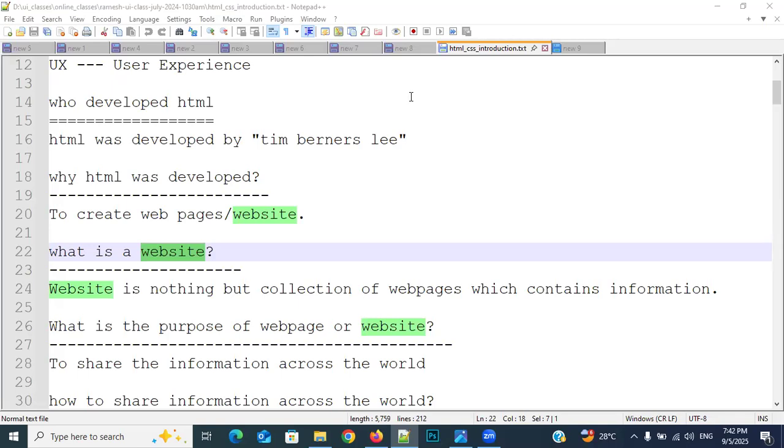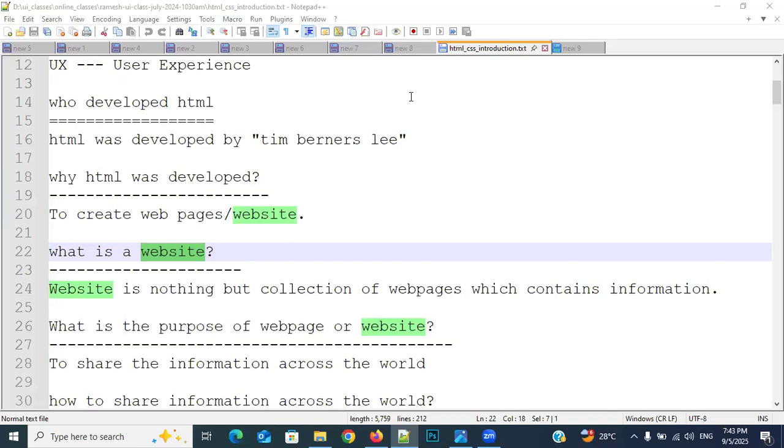So Naukri.com, what are you doing? The employer is posting a job, and whoever wants a job, the job seeker, will apply. The job provider will post a job and the job seeker will apply. How are they communicating? Through Naukri.com. So that also comes under Web 2.0. Nowadays, each and every website comes under Web 2.0 only. That's why we are calling them web applications.